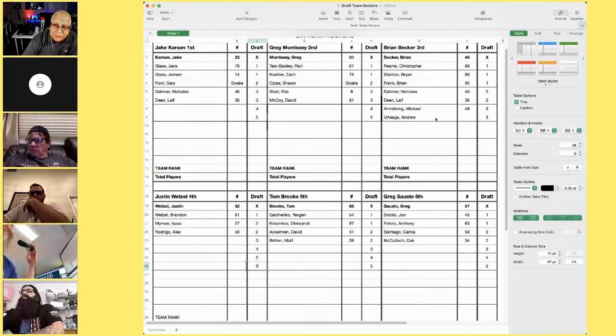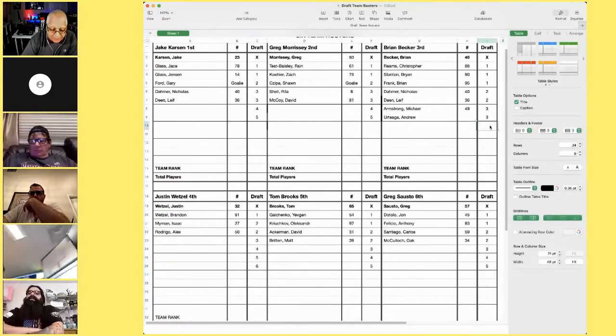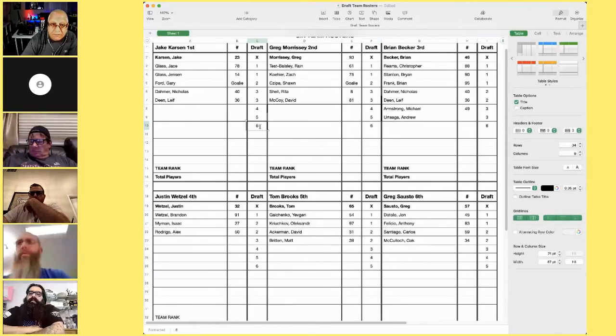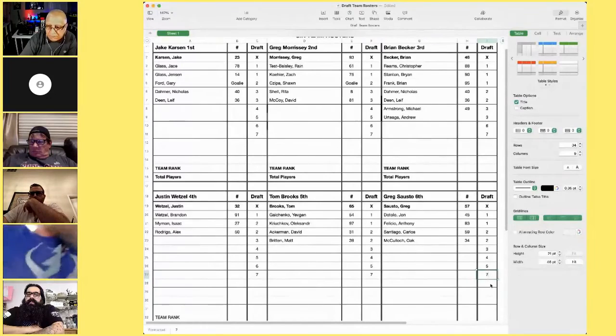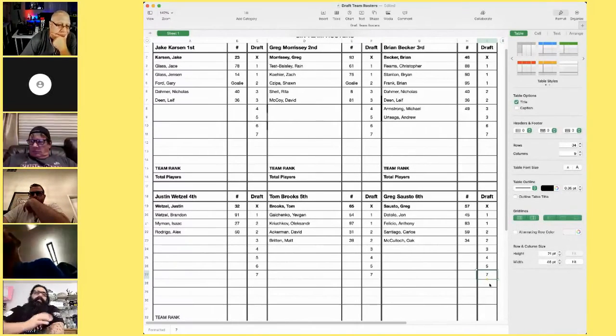Now it'll resume. So Brian will get a pick. Greg, Jake, and then it reverses. And now all the teams basically have the same amount of players. See how that's going to work? Right. So that's how the draft's going to work until the teams are full. And then that could be cut off at 10 players and a goalie, or it could be cut off at 11 players and a goalie.